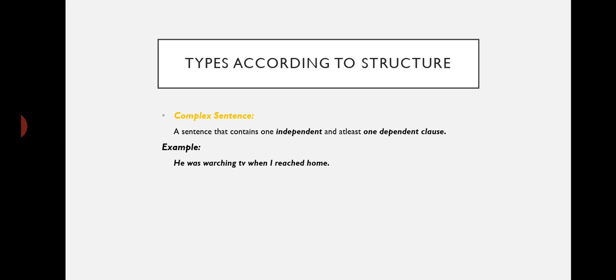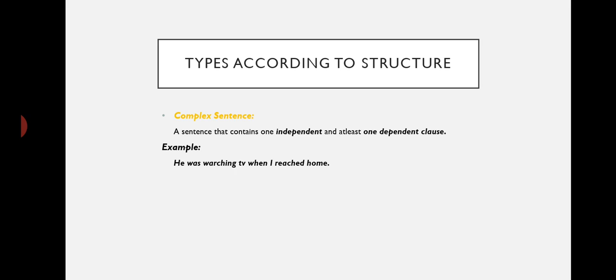The last thing regarding these types according to structure is complex sentences. By a complex sentence, we mean a sentence which carries at least one independent and one dependent clause. So there can be more dependent clauses, but at least one independent clause must be there. So the example is also given for you. For example, he was watching TV when I reached home. Sorry, there's a spelling mistake in watching, so you can rectify that.